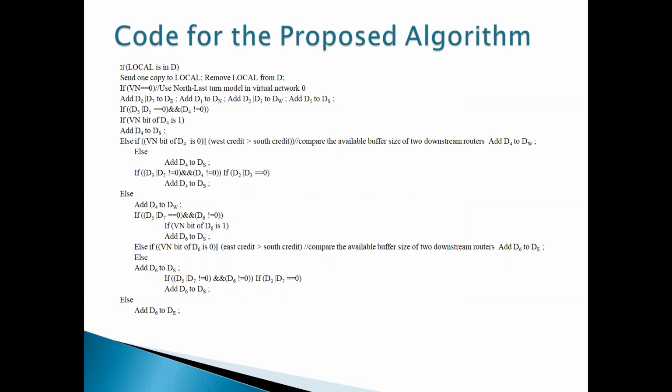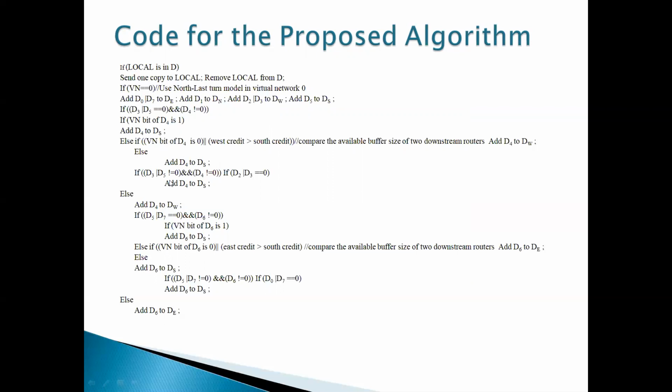Else, if the VN bit of D4 is 0, then we have to use the west credit greater than the south credit. So we compare the buffer sizes of the downstreams. Downstream is whatever information we are sending from the up bit to the down bit. The sending side is the upstream, and the receiving side is the downstream. Otherwise, we go to the default, the south direction.